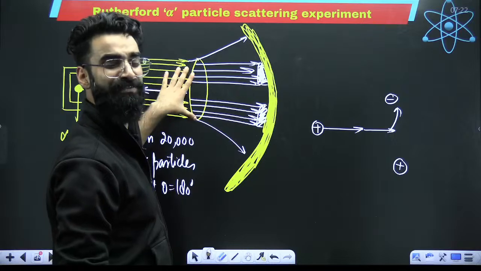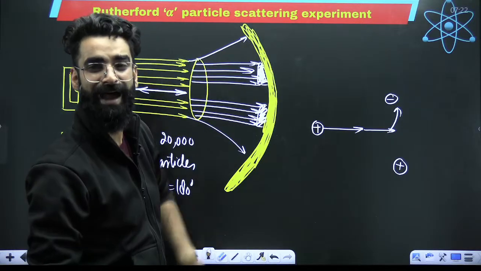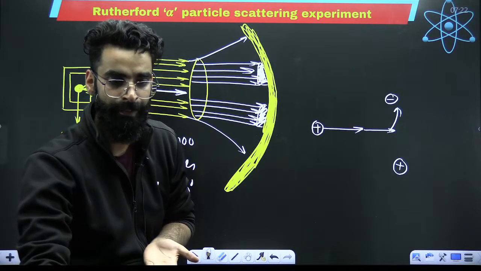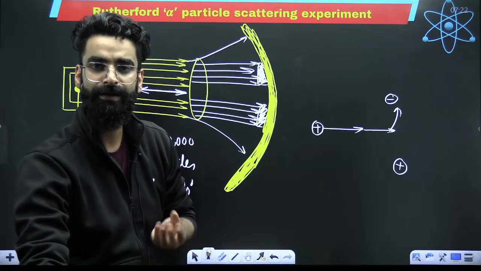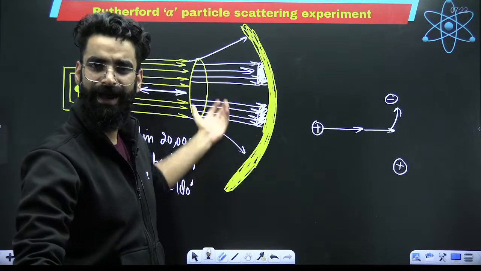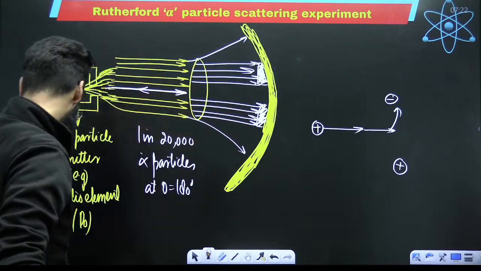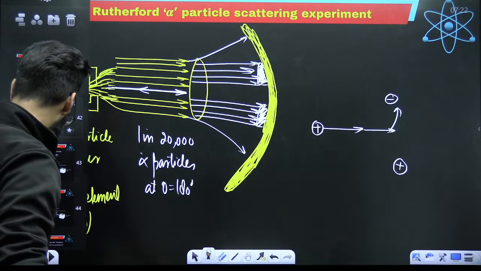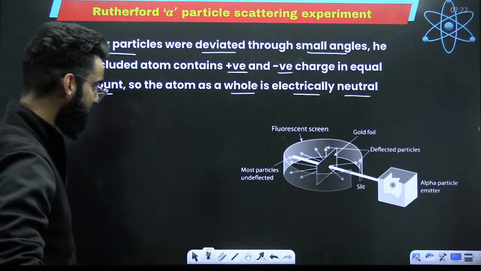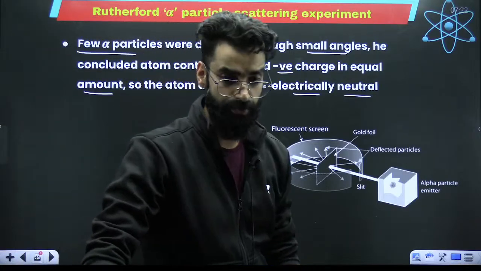Since very few alpha particles got deviated at some angles, they changed their path. Now, what can you conclude from here? You can conclude the atom contains some charges which are basically opposite charges. Perfect. And they are equal in amount, due to which the atom is electrically neutral.